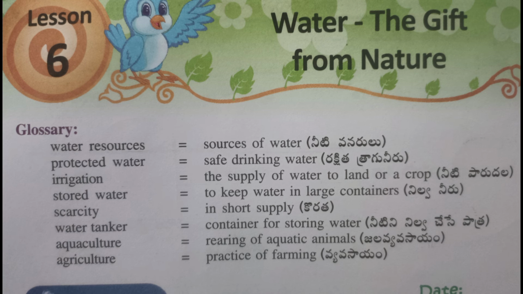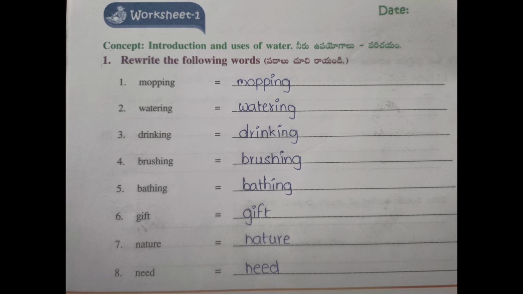Scarcity: short supply. Water tanker: container for storing water. Aquaculture: rearing of aquatic animals. Agriculture: practice of farming. Worksheet 1. Rewrite the following words: mopping, watering, drinking, brushing, bathing, gift, nature, need.